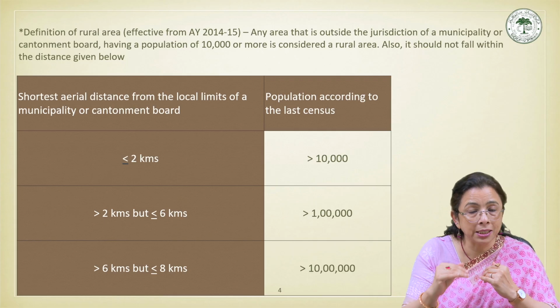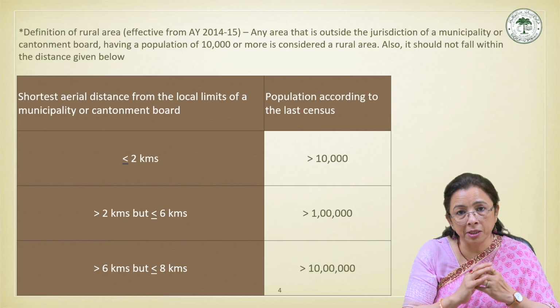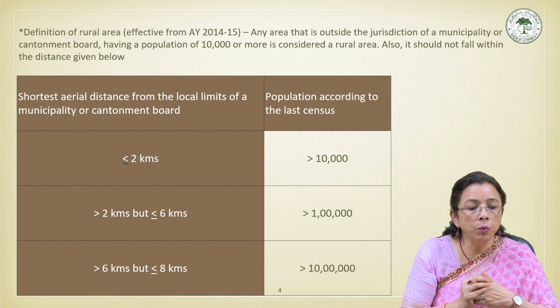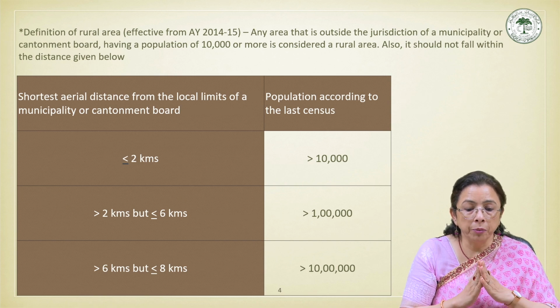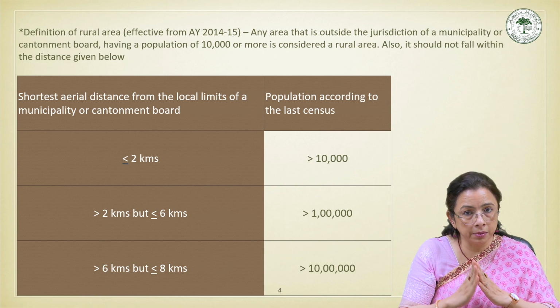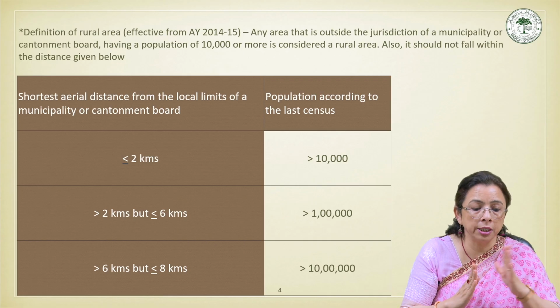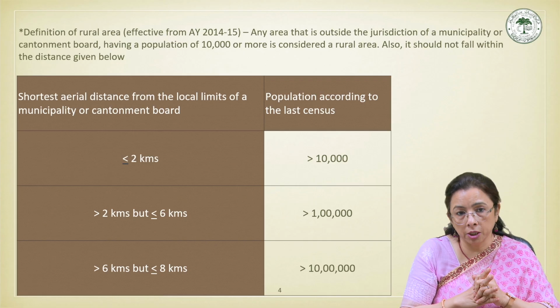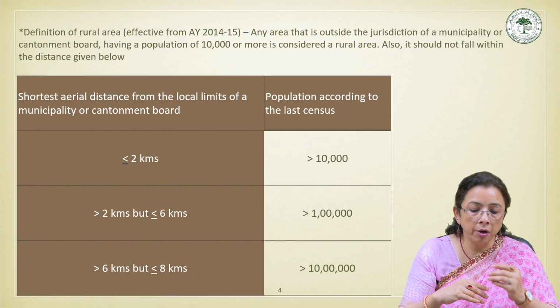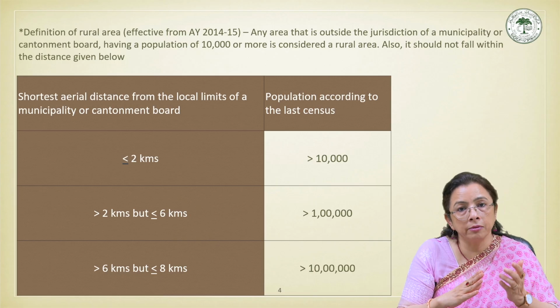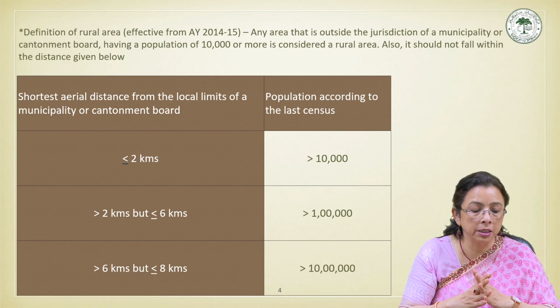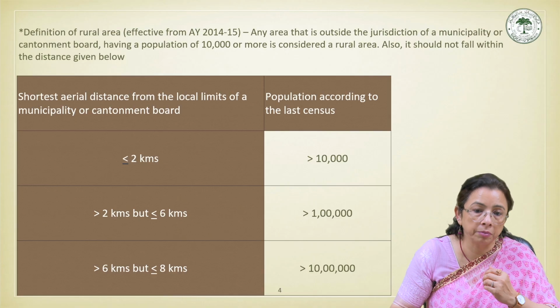But it has certain kilometer limits; it should not fall within that distance. The shortest aerial distance should be within 2 kilometers if the population is less than 10,000. Beyond that, up to 1 lakh, it is 2 to 6 kilometers, and with 10 lakh and above, it is 6 to 8 kilometers.